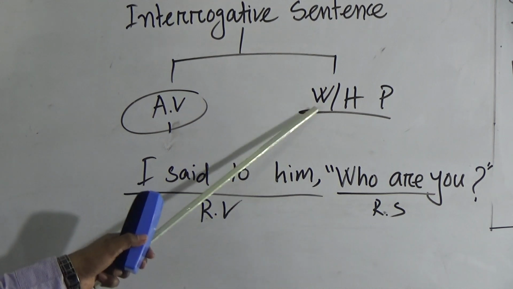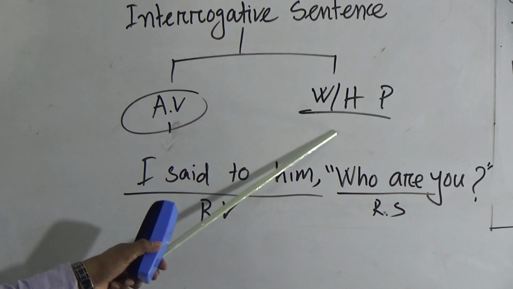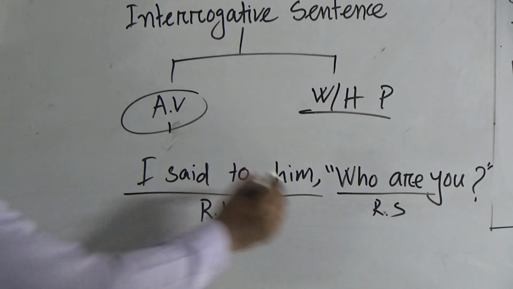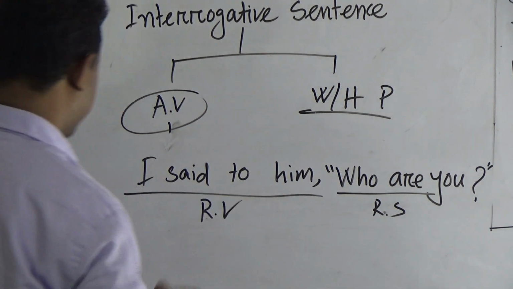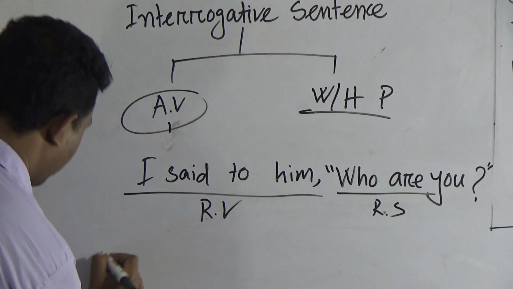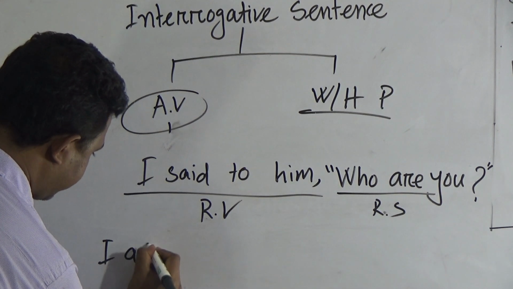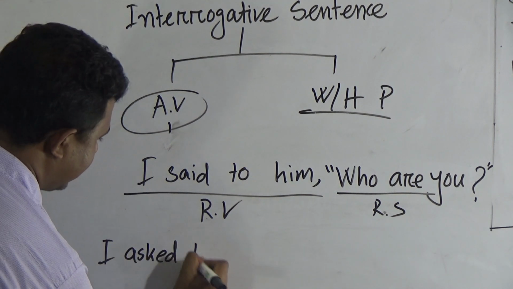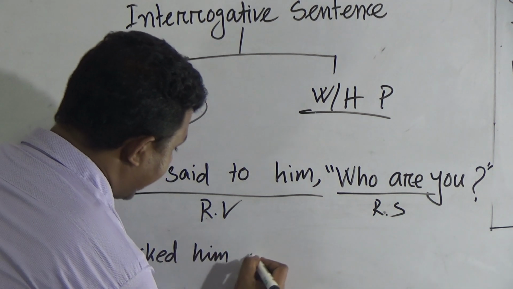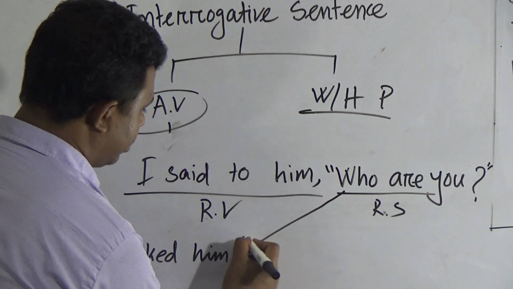Who. Who is one of the WH pronouns. So now how will we solve it? We have to use this who, this WH pronoun. Although it's an interrogative sentence, we have to use "I asked him." Then after writing this, we will use this who.